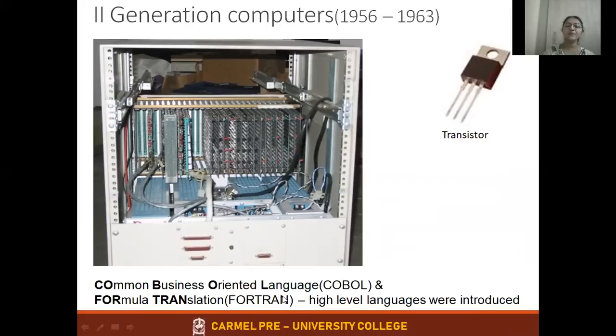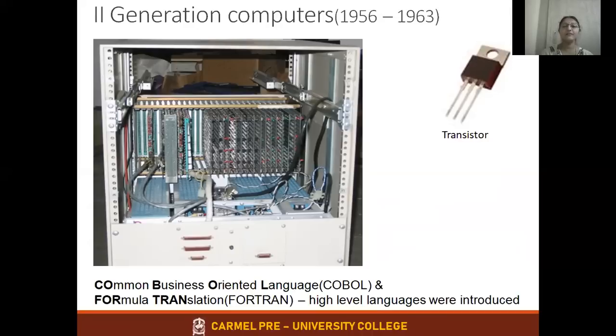These two are the high level languages which were introduced during the first generation. Low level languages were used. What are low level languages? Low level languages used only zeros and ones. They could type the information using only zeros and ones. The computer understands only binary language, what we call binary language or low level language. They used to type everything using zeros and ones, which became tedious.